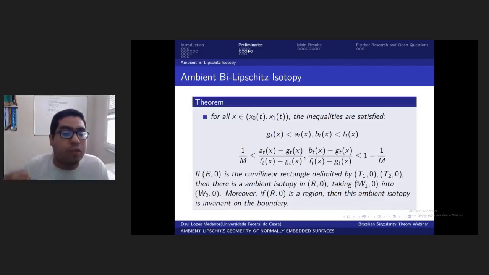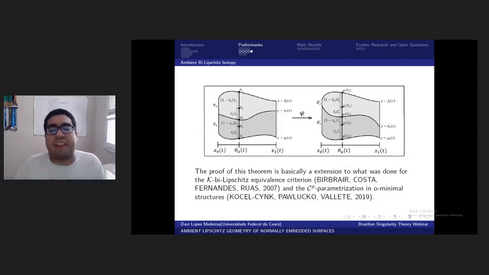taking W1 into W2. And if you can take Rn0 as a region, which means that the curvilinear rectangle with two of its four arcs coinciding, then this ambient isotopy is invariant on the boundary as well. Okay, but that's a lot of technical conditions. I guess it is better to give a picture of what is happening here.